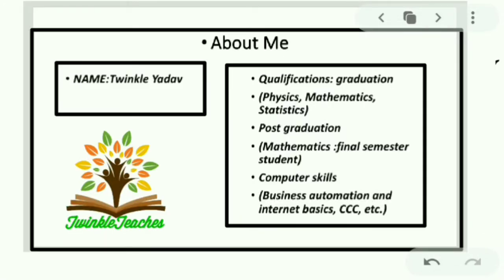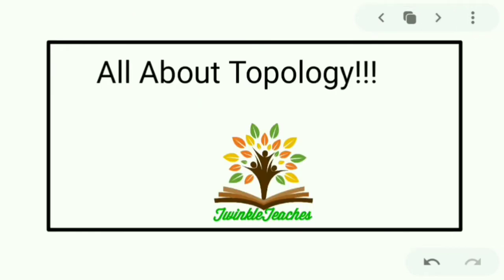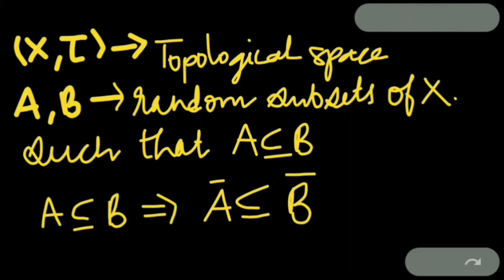Hope you all are doing good with your studies as we are discussing all about topology, and here is the next topic in this list. We have a theorem in which we will show that if (X, tau) is a topological space and A and B are any two random subsets from the set X such that A is a subset of B, then closure of A is contained in closure of B.